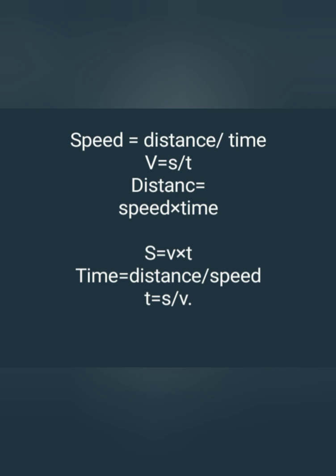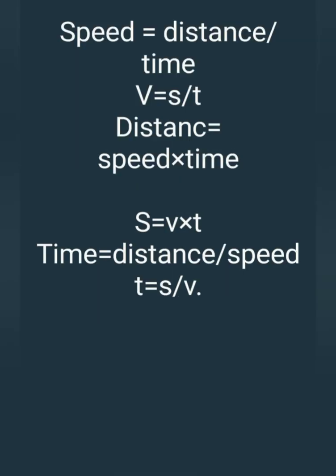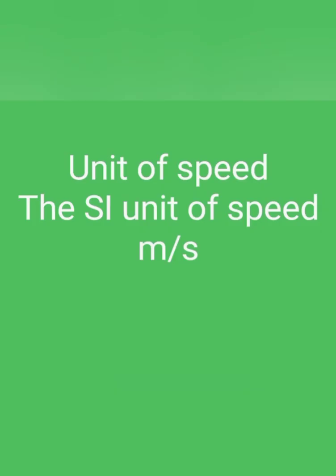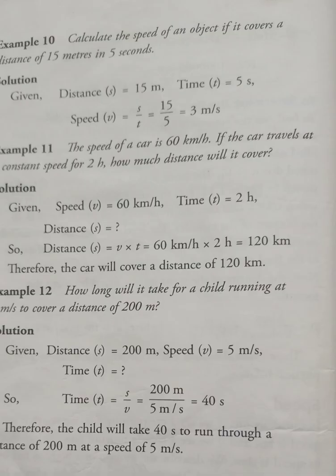V is equal to S upon T, or we can say S is equal to V into T, meaning distance is equal to speed into time, or time is equal to distance upon speed. The SI unit of speed is meter per second. For fast moving objects such as a car or train, speed is expressed in kilometer per hour.